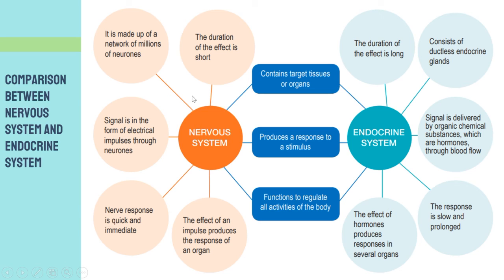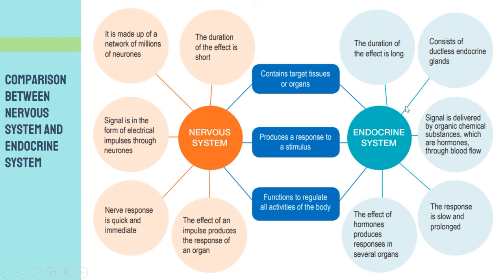Okay, and then we go to the second one. The nervous system is made up of a network of millions of neurons, not just one, not just two, but it will involve a network of millions of neurons. Whereas the endocrine system consists of ductless endocrine glands. So what is the meaning of ductless? It refers to glands without a tube, without a canal, right?